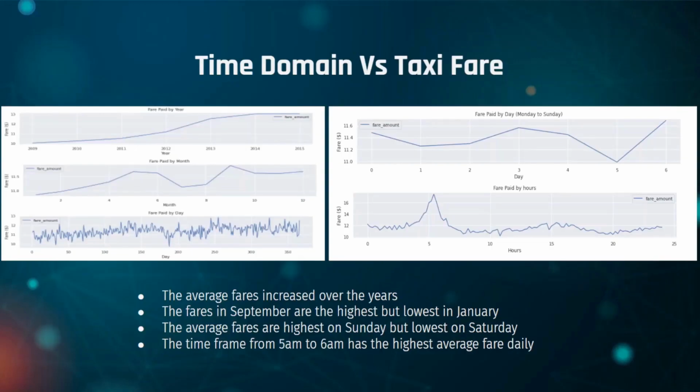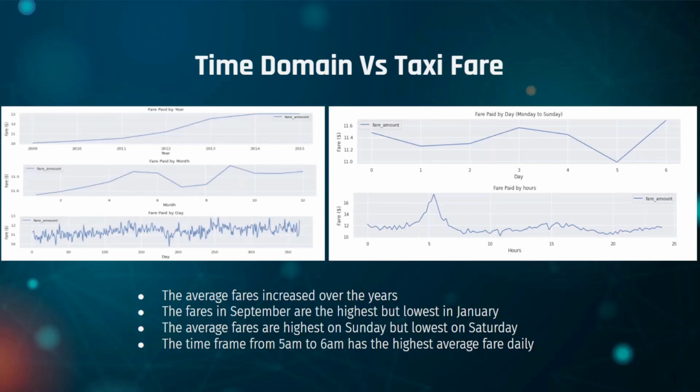From the previous findings, it seems that the fare amount might be affected by the time domain. With the given pickup date time feature in the dataset, we were able to extract the year, month, days of the year, days of the week, hour and time as features, and plot each of them against taxi fare amount. Based on the graph visualized, we can see that the time domain plays an important factor. Here are some of our observations.